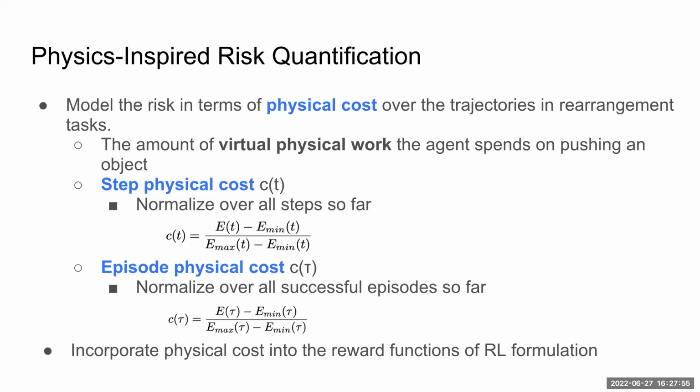So by incorporating C of t and C of tau, this kind of physical cost, into the reward function under the reinforcement learning framework, we would like to make the agent aware of the physical properties of the objects it is interacting with, and also the physical risks. Next slide.